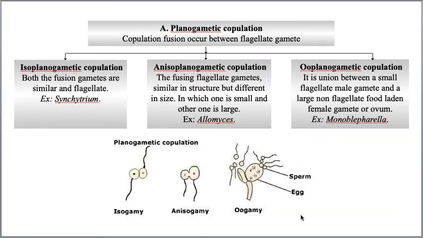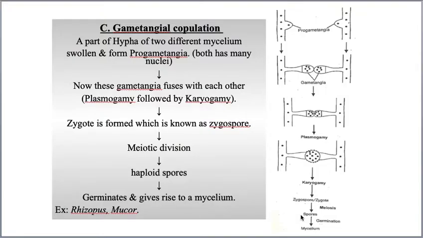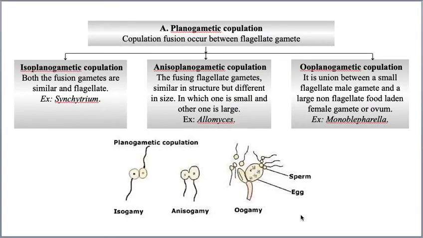So I'm continuing with the last two methods, that is spermatization and somatogamy. So let us take the last two. Yes, the last two are somatogamy, and the very last one is spermatization. In somatogamy, no special sex organs are formed. Let us take the first one.